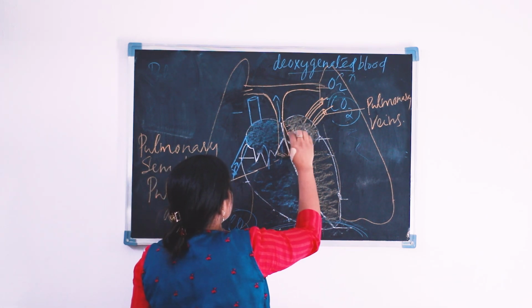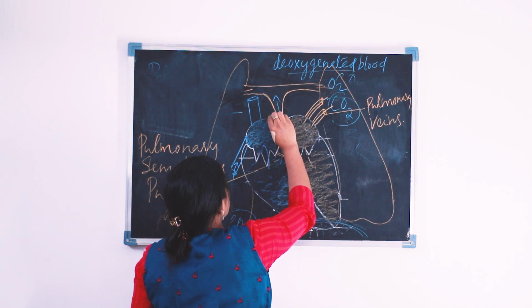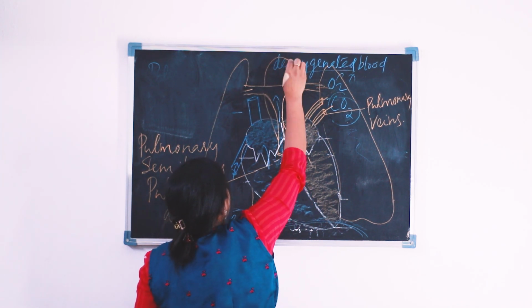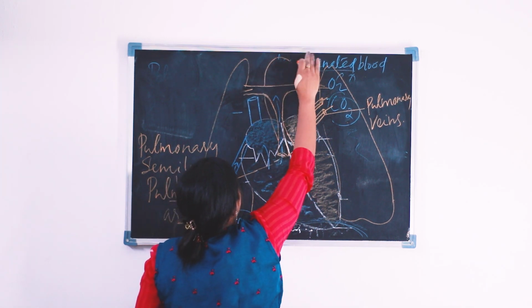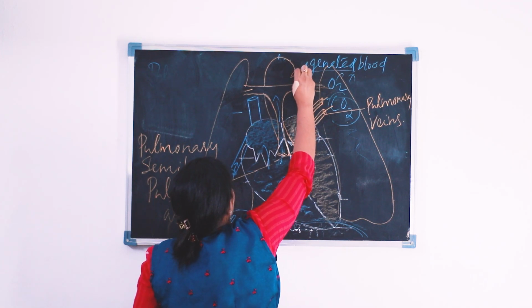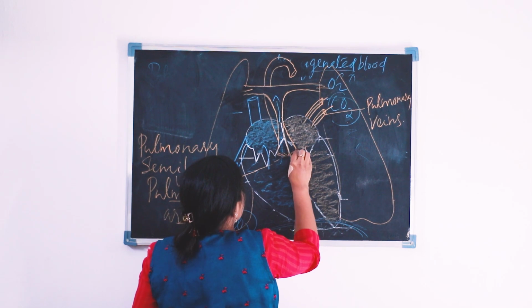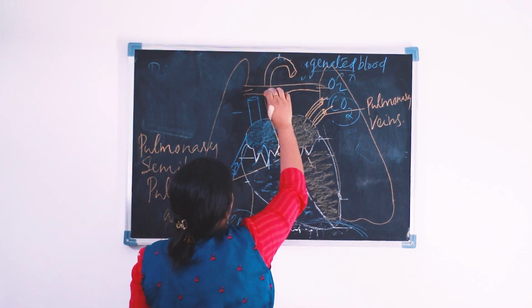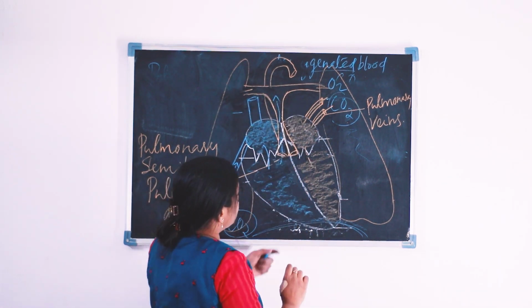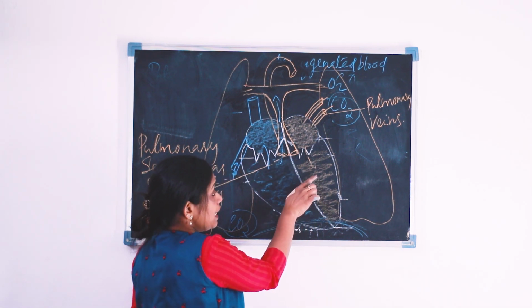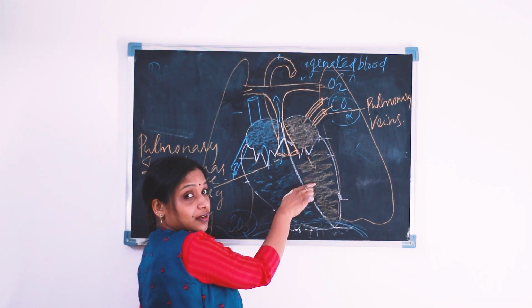I think this diagram is a bit confusing. Anyway, I am drawing it like this. So this is our artery that is arising from which part of the heart?